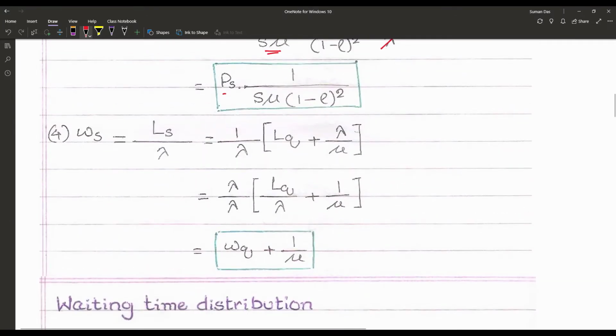Now for the next one, the waiting time in the system, which is given by Ls upon lambda.